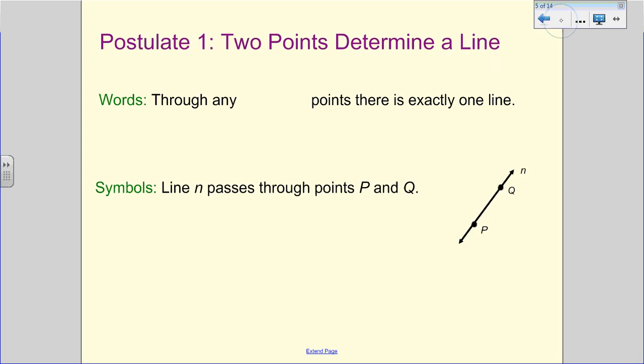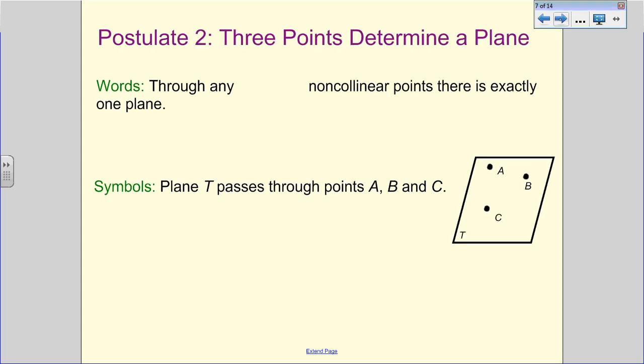All right, so let's take a look at our first postulate, which says two points determine a line. It says through any two points there is exactly one line. What that means, in terms of symbols, is that line n, and we distinguish our lines with a lowercase, kind of italic letter, passes through points P and Q. And so that's where our job is to determine lines.